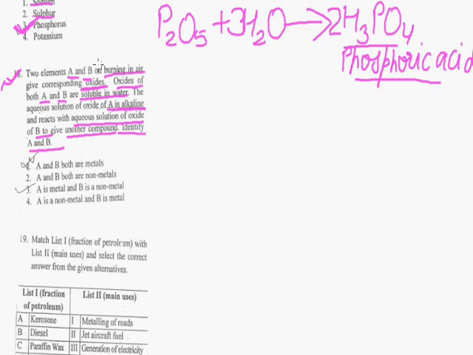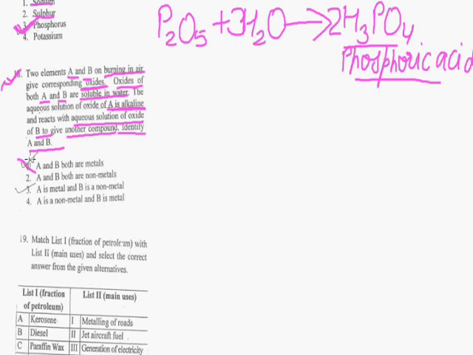As it is given in the question, two elements A and B on burning in air give corresponding oxides. Oxides of both A and B are soluble in water. Okay. Now the aqueous solution of oxide A is alkaline. Okay. So as we know, oxides of metal are alkaline and react with aqueous solution of oxide of B. Okay. So A and B both are metals.